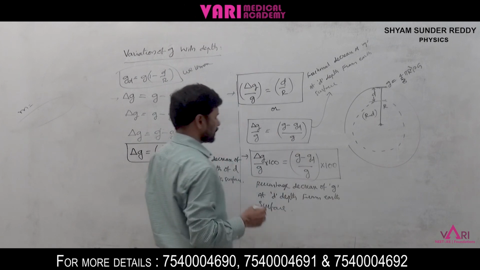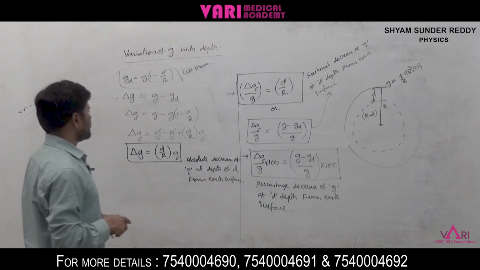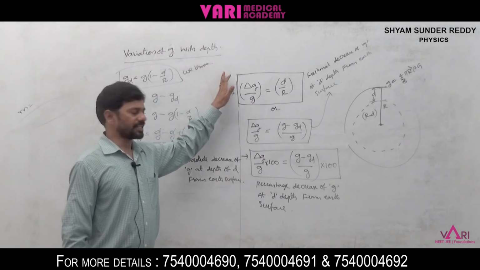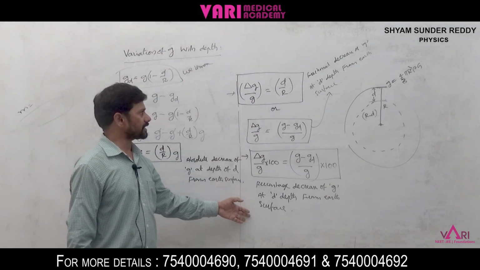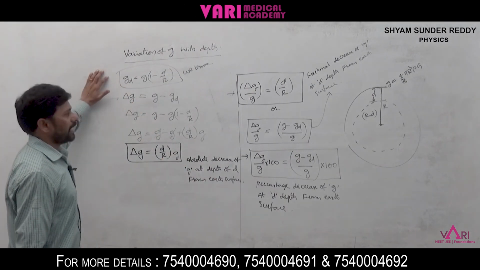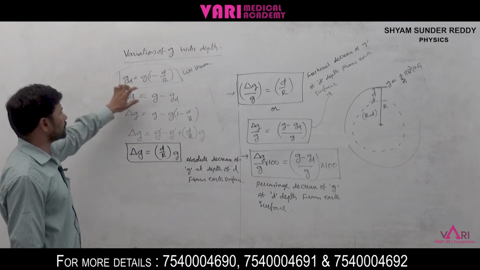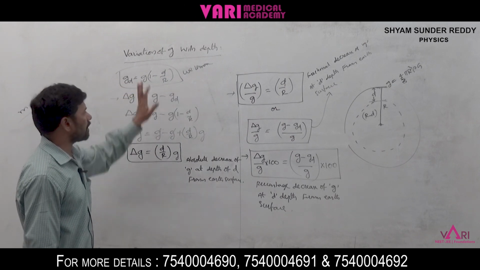This is the absolute decrease, this is the fractional decrease, and this is the percentage decrease. And at D depth, the value of G is GD is equal to G into 1 minus D by R.